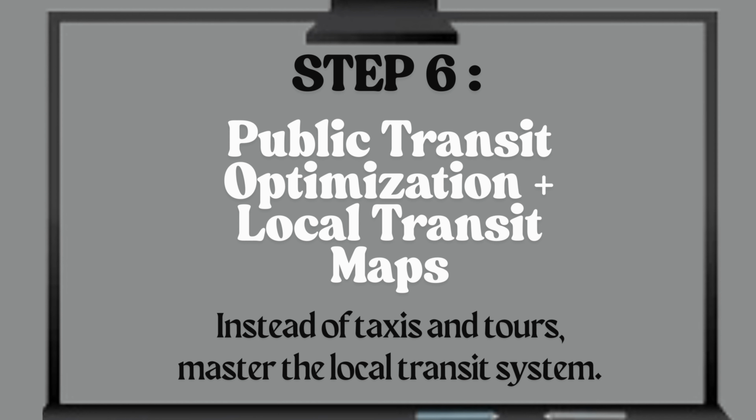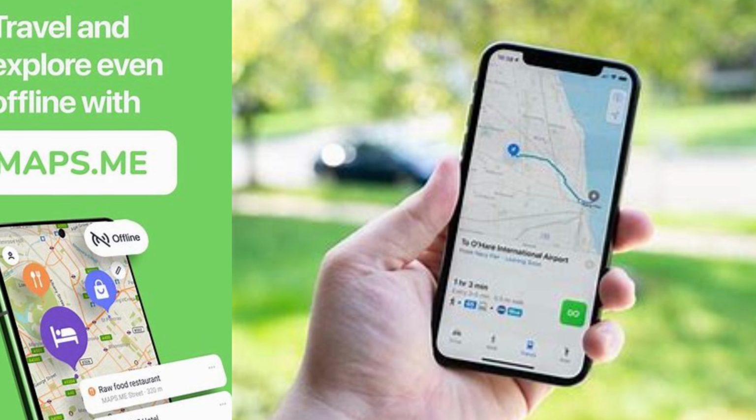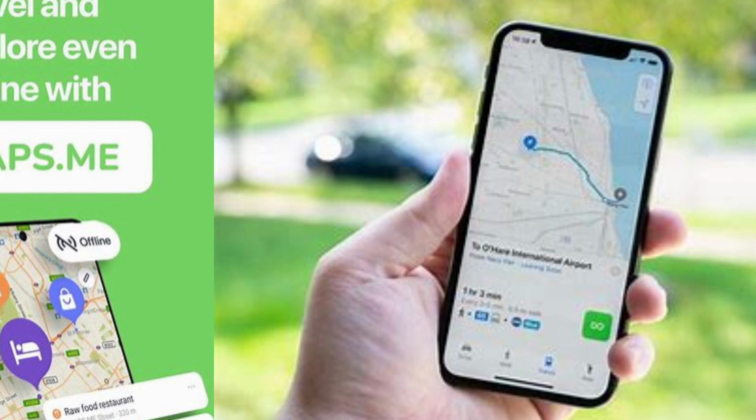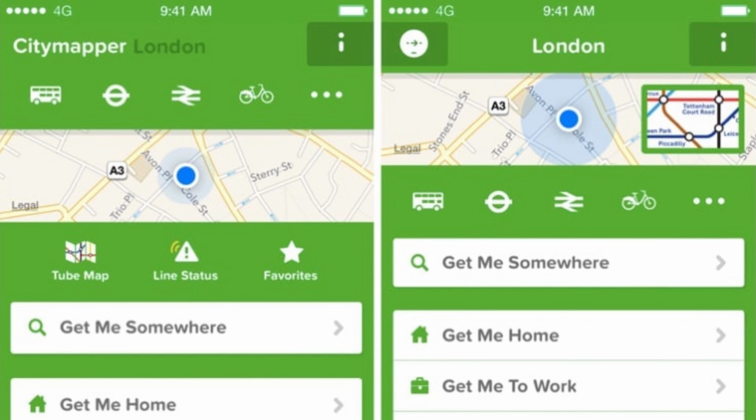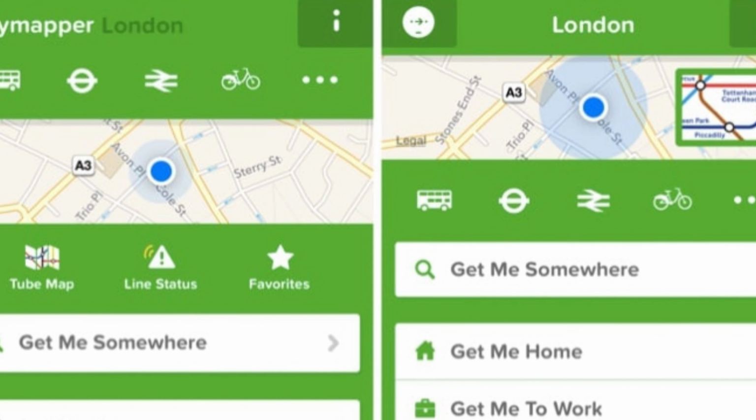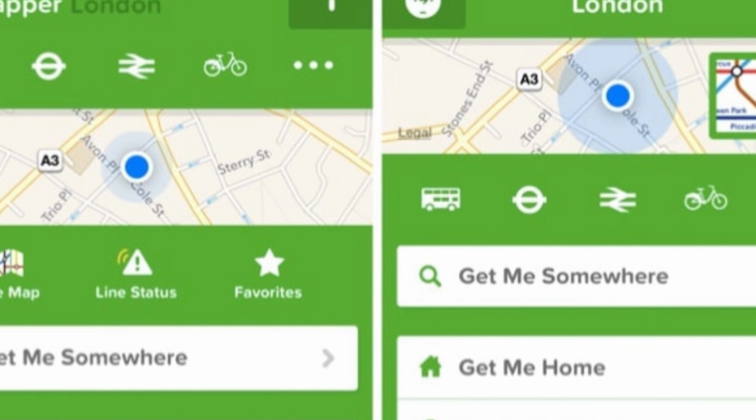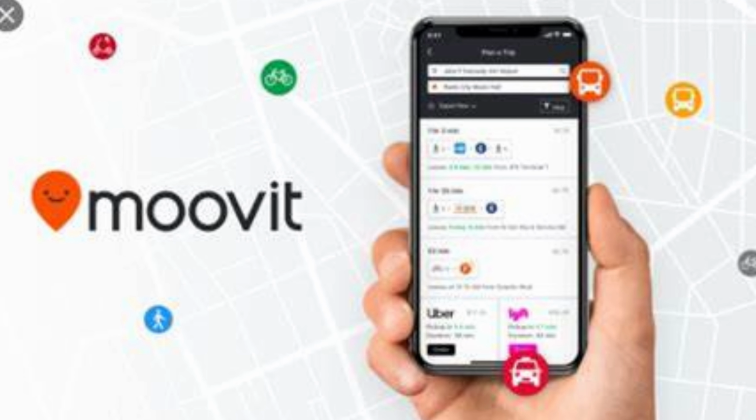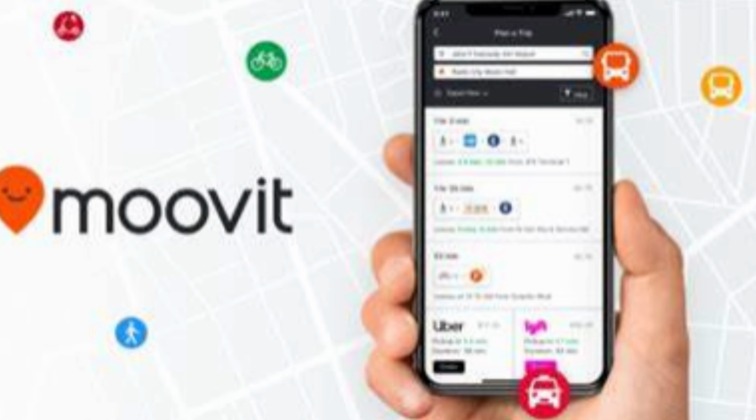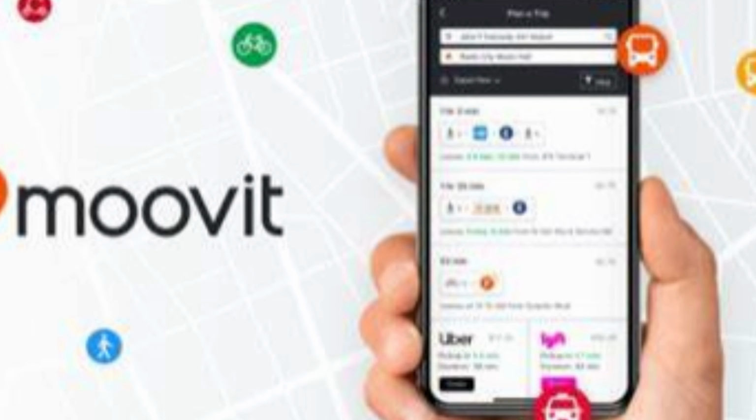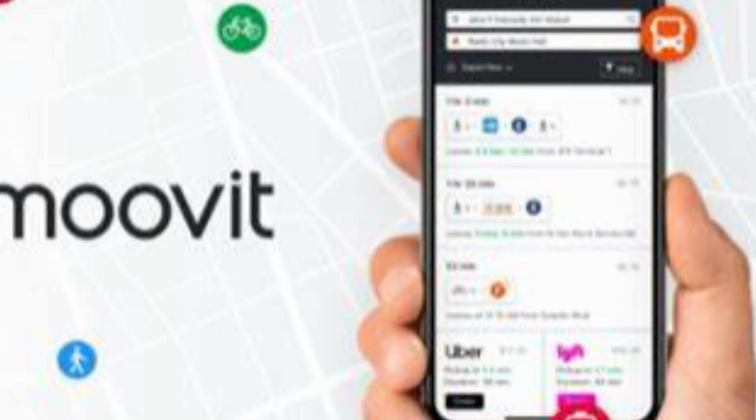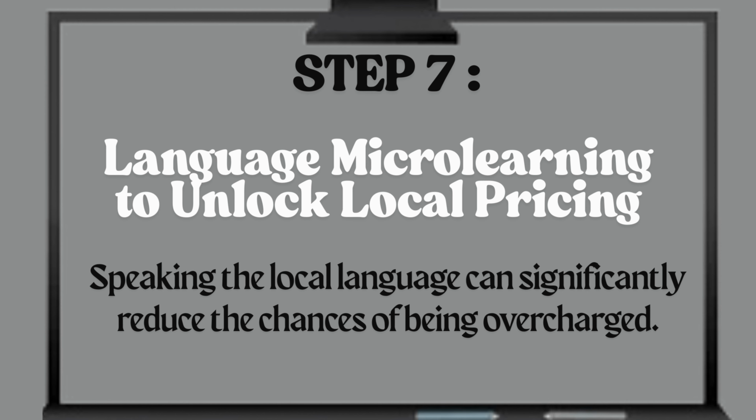Step 6. Public transit optimization plus local transit maps. Instead of taxis and tours, master the local transit system. Explicit steps to do. Download offline transit maps using Maps.me or Google Maps offline. Use apps like Citymapper, Moovit, or local apps to find routes and ticket prices. Buy day or weekly passes to cut down per-ride costs. Why it works? Local transit is up to 90% cheaper than tourist transport options and gives you authentic daily life exposure.